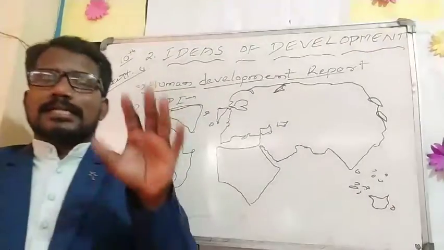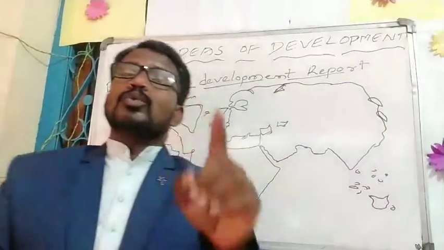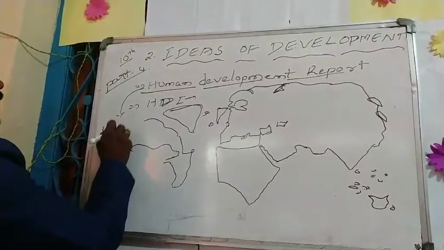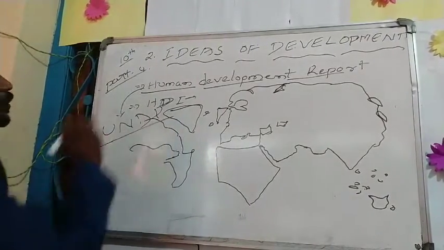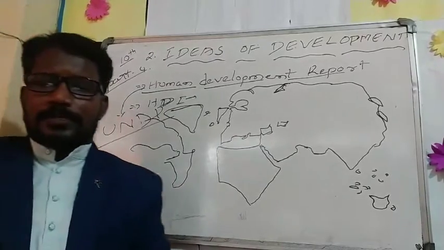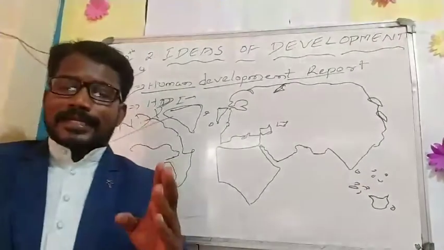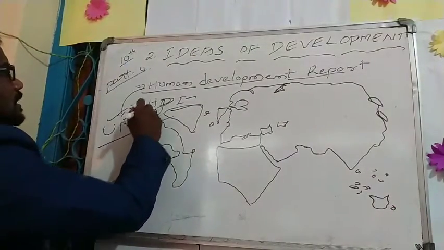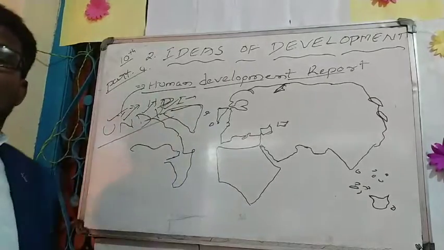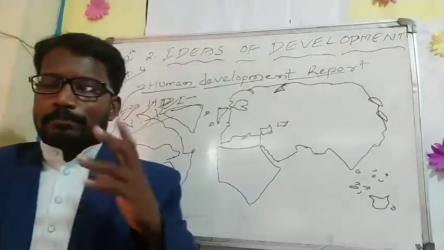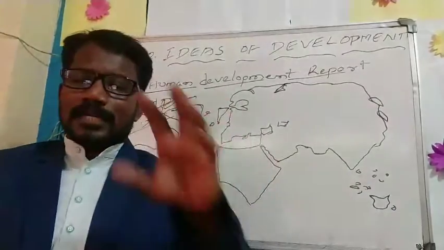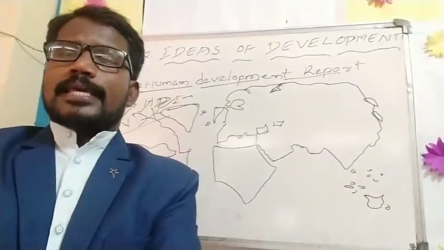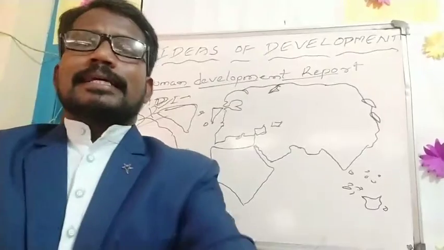The HDI, Human Development Index report, is published by UNDP. Who published the Human Development Report? UNDP. What is the full form of UNDP? UNDP full form is United Nations Development Programme. U for United, N for Nations, D for Development, P for Programme. The UNDP Human Development Report indicates the HDI. The full form of HDI is the Human Development Index.